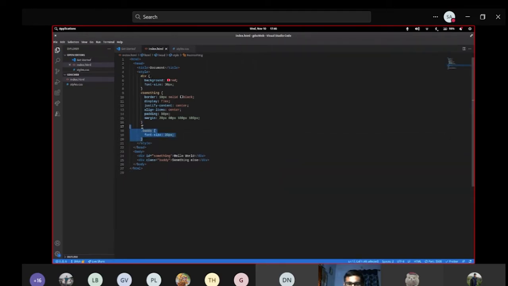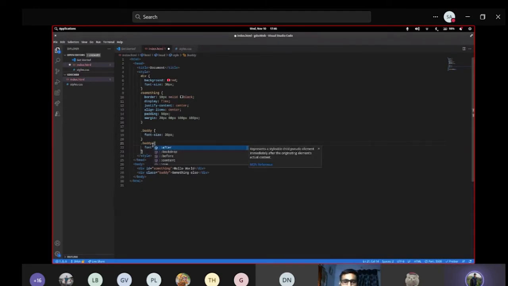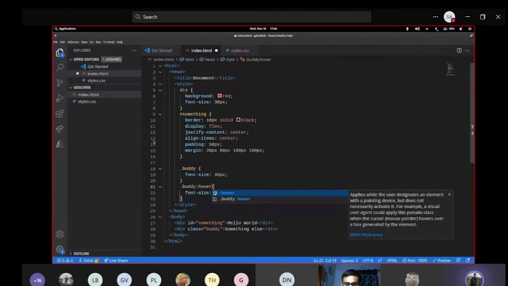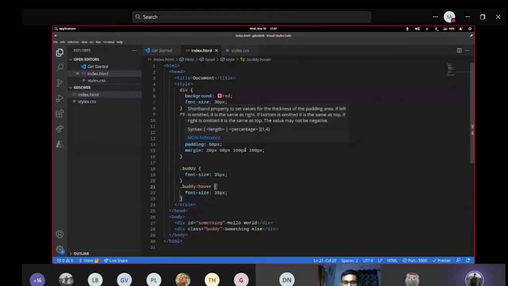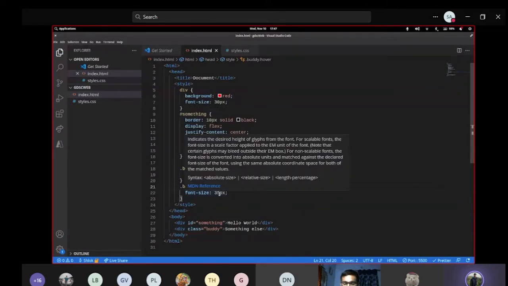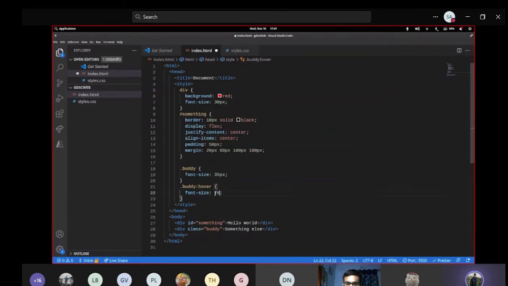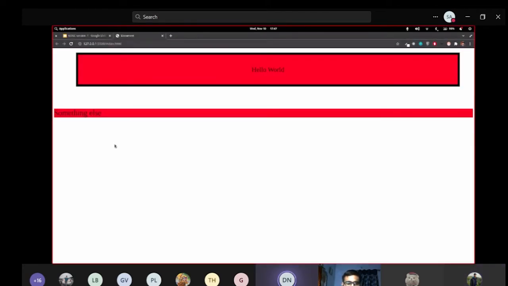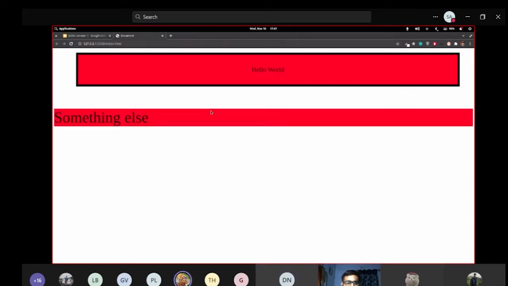And when I hover over it, when I move my mouse above it, I can specify the property for that action as well. So I can use a colon and then write hover. I believe my thing is visible. Now when I hover, I'll make the font size 70 pixels, and let's see what happens. Whenever I'm moving my mouse above it, it's changing its size, right?